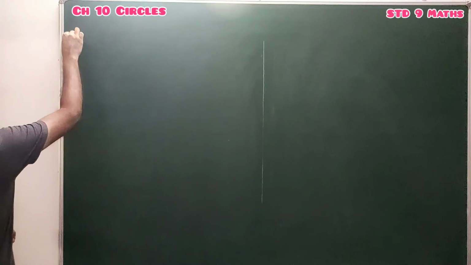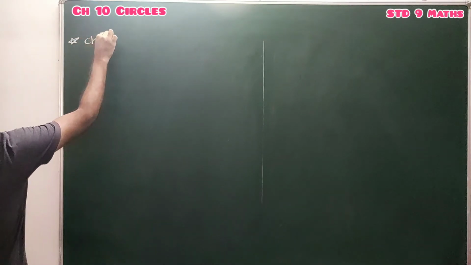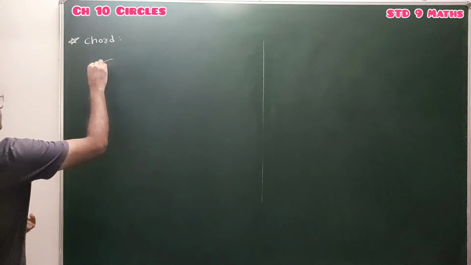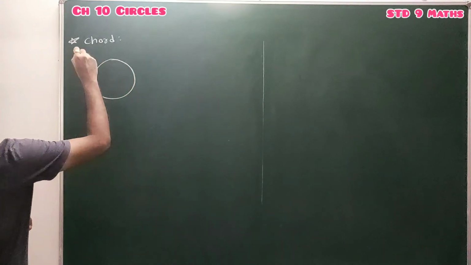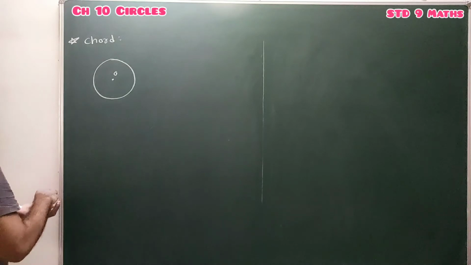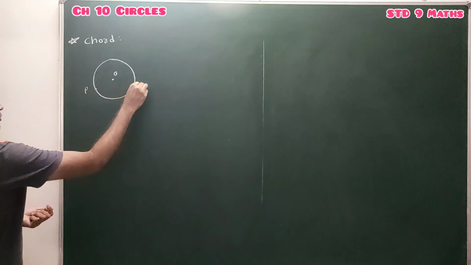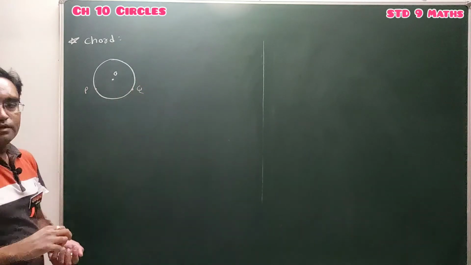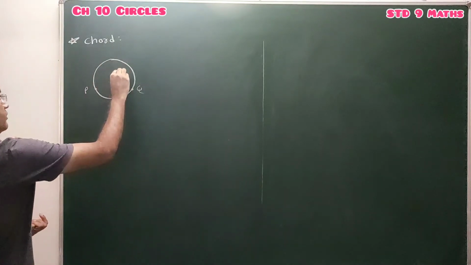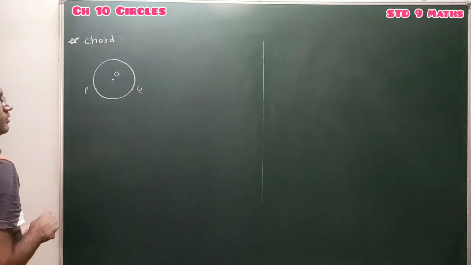Next term is the chord of a circle. Let us consider one circle with center O, and take 2 points, point P and point Q, on the circle.